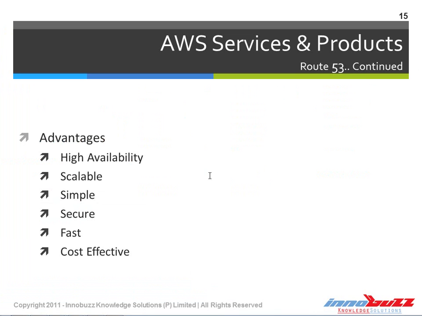The advantages are they are highly available. We get high availability through the use of distributed DNS servers, which ensures consistent ability. It communicates with global DNS servers, which are distributed, and it communicates with these servers at a constant interval. So the update will happen with less latency, and therefore the latency for the end user will be much less. And also it is scalable.